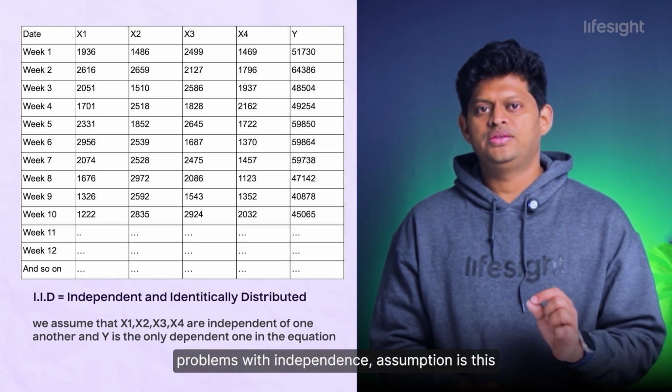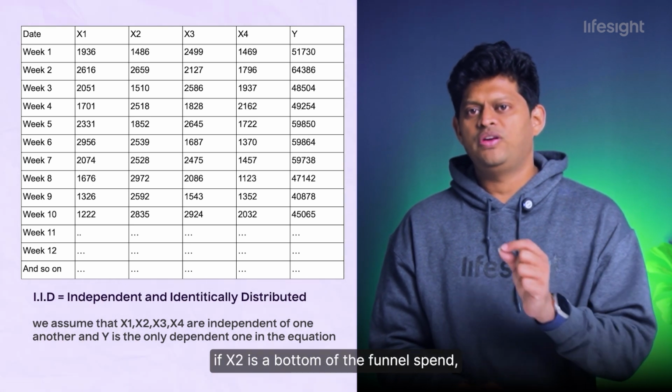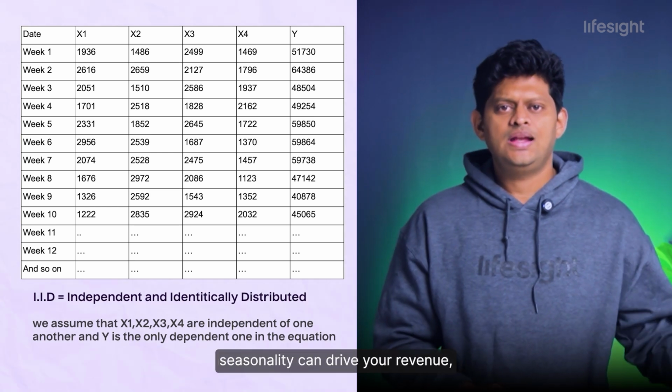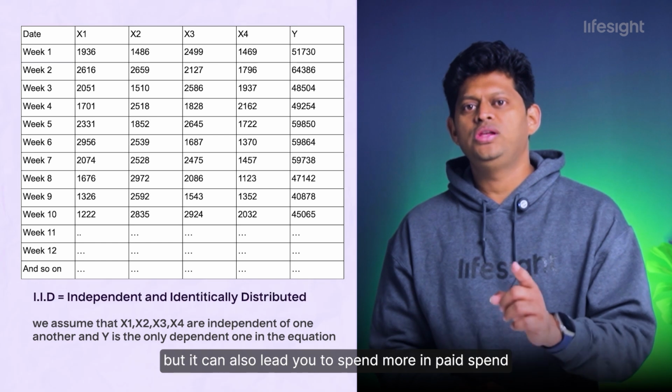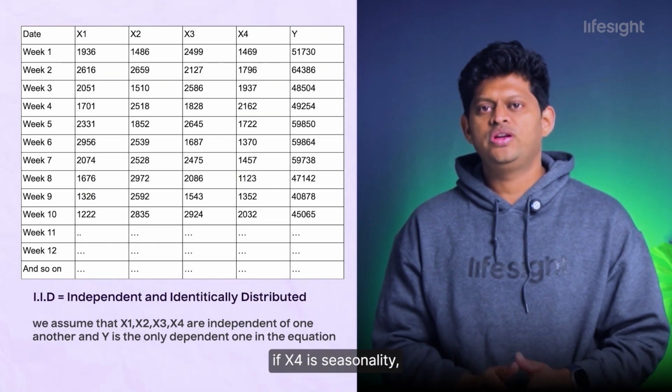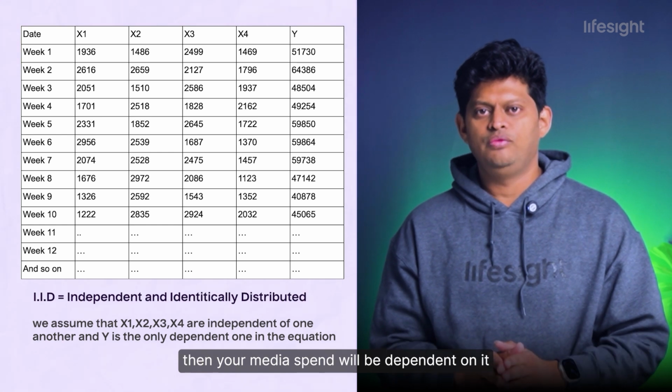Problems with independence assumption is this. If X2 is the bottom of the funnel spend, say branded search spend, it'll increase as a result of your top of the funnel spend. Seasonality can drive your revenue, but it can also lead you to spend more in paid spend. This can cause endogeneity in modeling. If X4 is seasonality, then your media spend will be dependent on it.